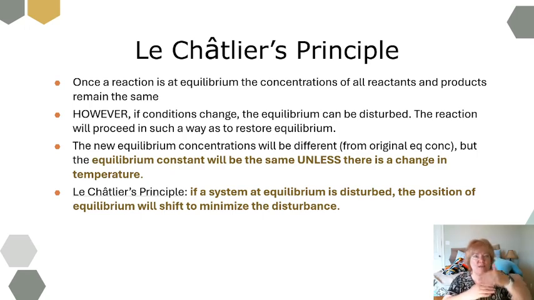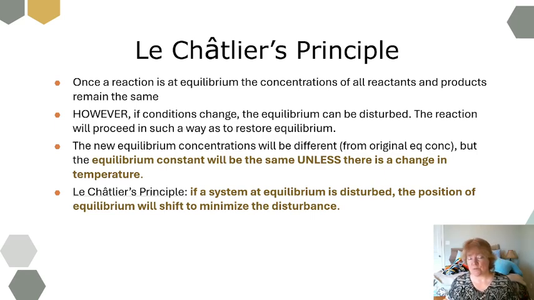Once it's no longer at that ratio, the reaction will proceed in such a way as to restore equilibrium. So the new equilibrium concentrations are going to be different from the original equilibrium concentrations. However, the equilibrium constant will be the same unless there's a change in temperature. So K is not changing, unless the temperature changes, but since the individual numbers are different, it reestablishes equilibrium.